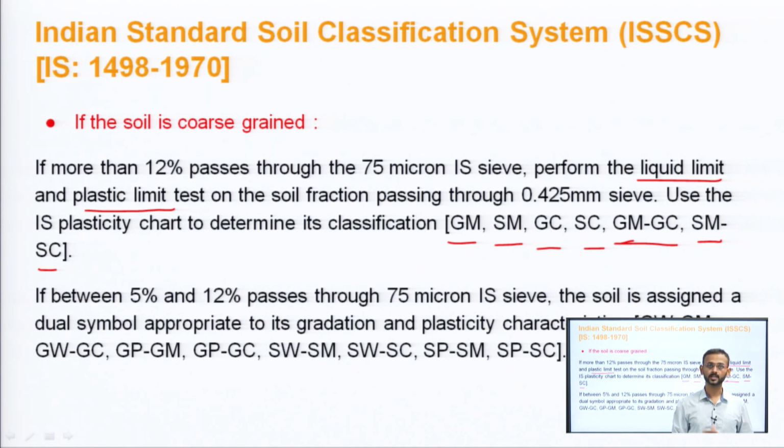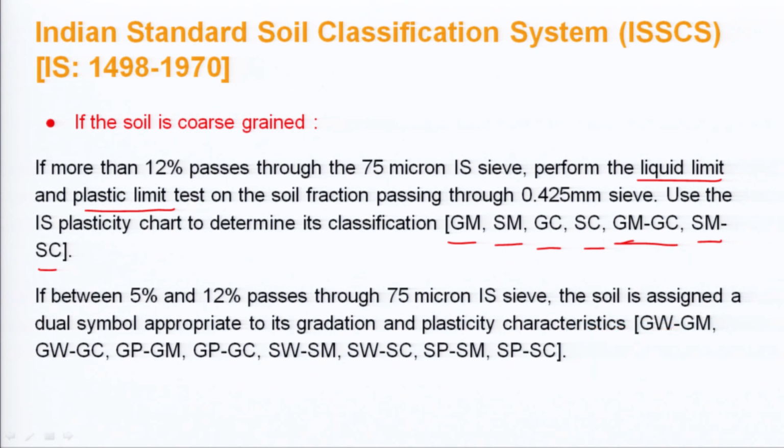We have discussed two cases: if it is less than 5%, and second, if it is greater than 12%. So, in the third case, if it is between 5 and 12%, then the soil is assigned a dual symbol according to its gradation and the nature of fines.